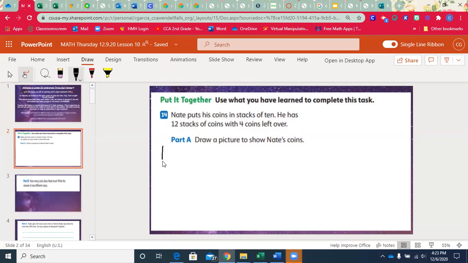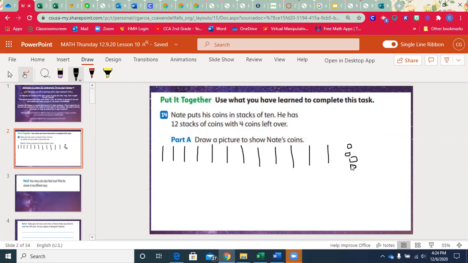So I can draw those just by drawing a line because I know that each of these represents a group of 10. 1, 2, 3, 4, 5, 6, 7, 8, 9, 10, 11, 12. So each of these is a stack of coins that has 10 coins in it. And then he has 4 coins left over. So there's my model, right?